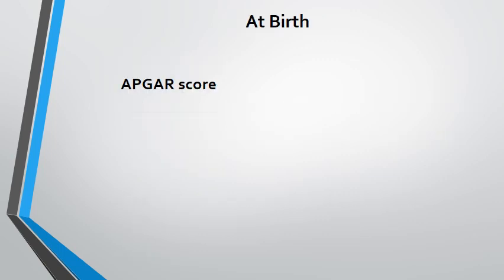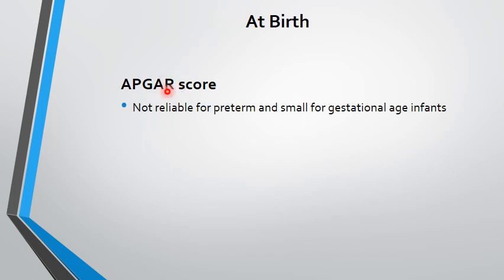At the time of the birth, there are certain physical parameters by which we can see if the baby is alright or if there are any features to suggest perinatal asphyxia. And the one very important score that we use so often is the APGAR score. The A stands for appearance, P for pulse, G for grimace, A for activity, and R for the respiratory rate. Now, APGAR score is not very reliable in premature babies and those who are very, very small, but it is pretty reliable in full-term babies and those who weigh appropriately.